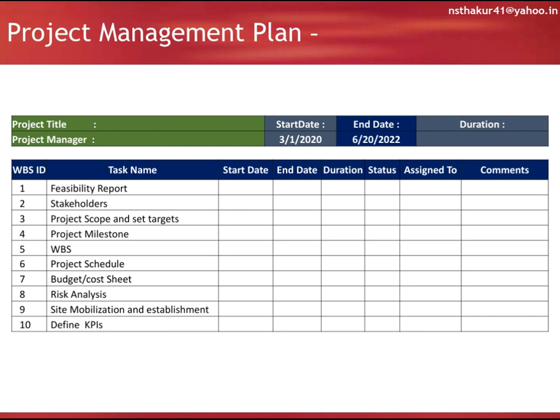It contains a start date, end date, duration, project title, then task start date, end date, duration of task, status and the person responsible. So when the feasibility report needs to be started and when it is completed, then identification of stakeholders, preparation of project scope, setting the milestones, preparing WBS, project schedule, budget cost sheet, risk analysis, defining KPIs, etc.